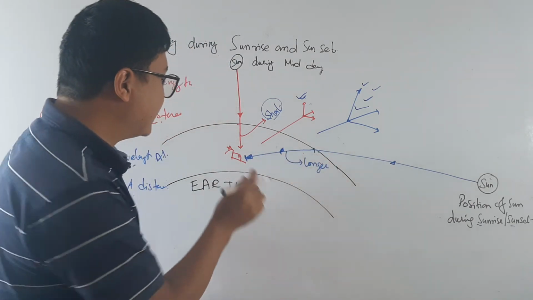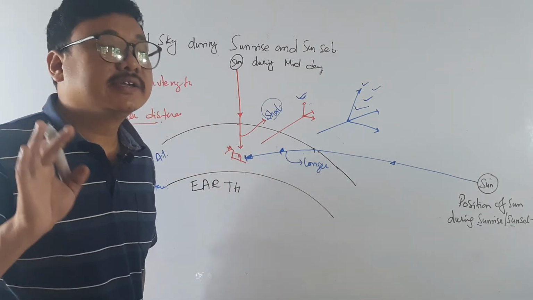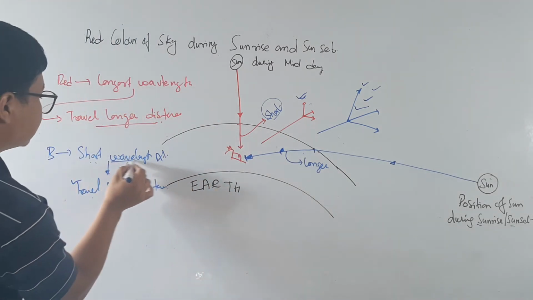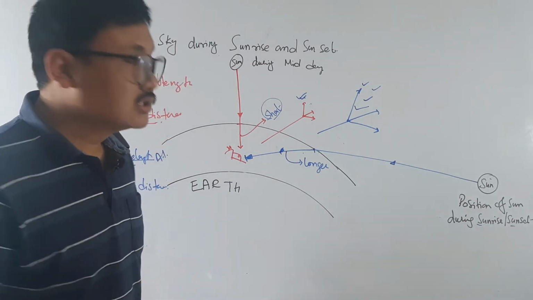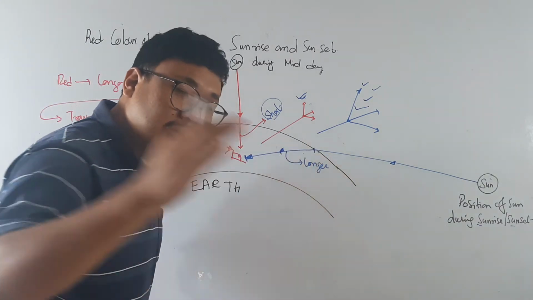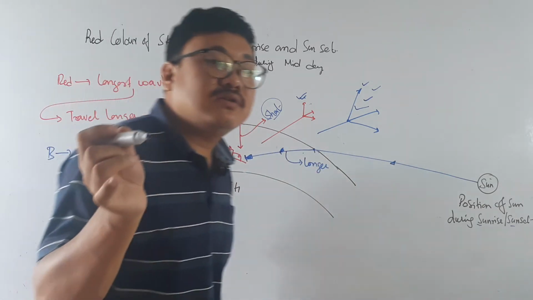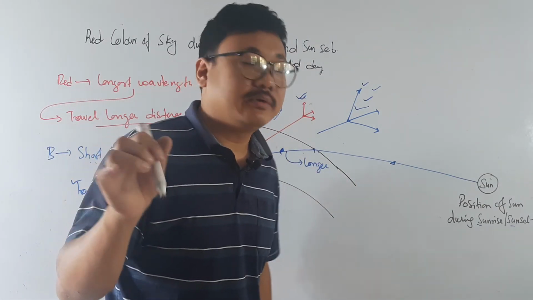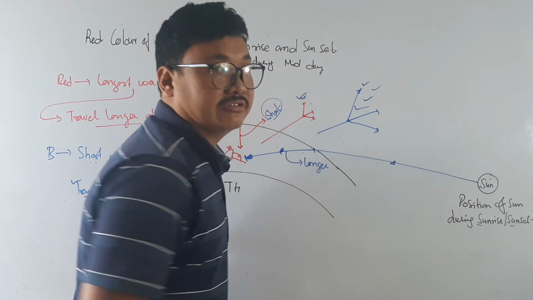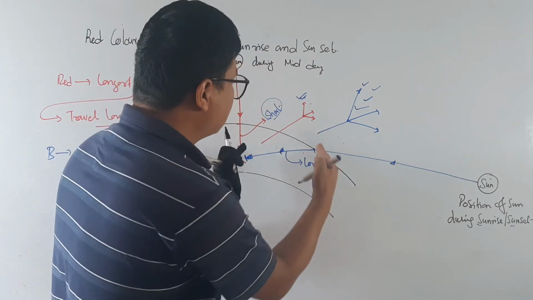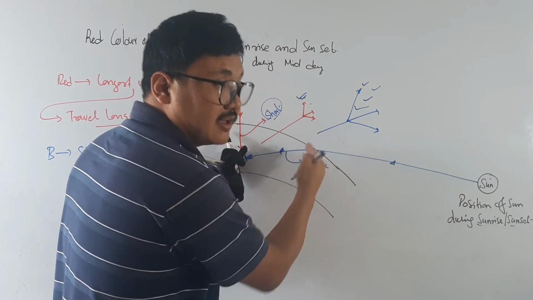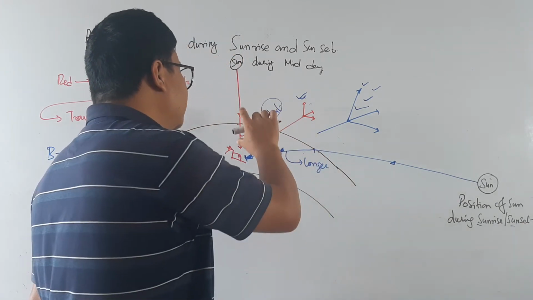Blue cannot reach this far because blue's wavelength is short and it travels short distances only. Whenever blue is coming, yes, there is a lot of blue, but blue cannot travel a longer distance, because during sunset and sunrise the light has to travel a longer distance in the atmosphere compared to the daytime.